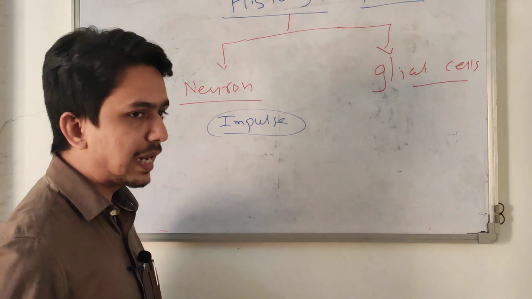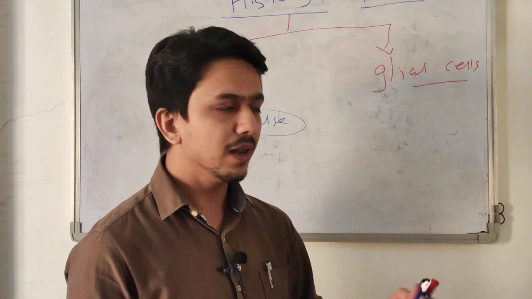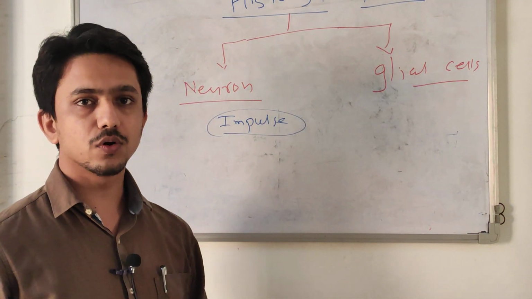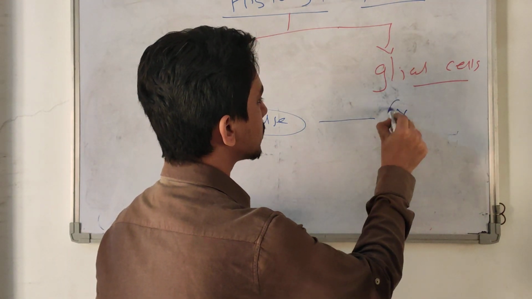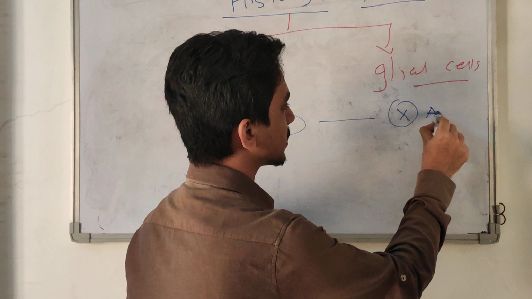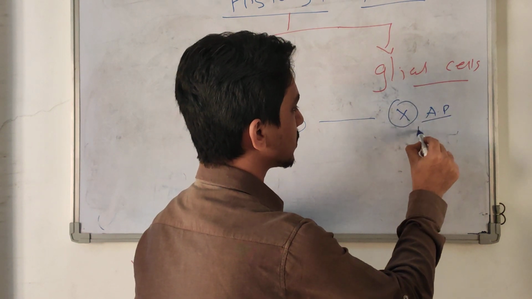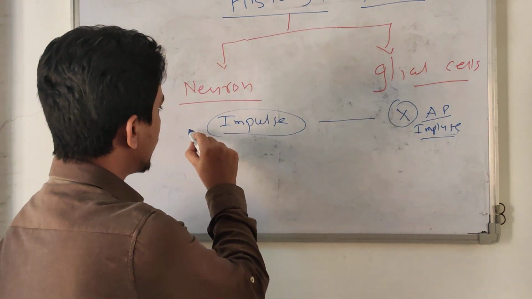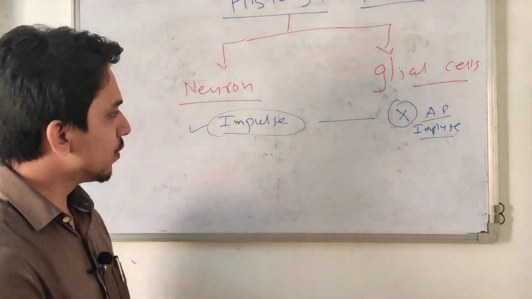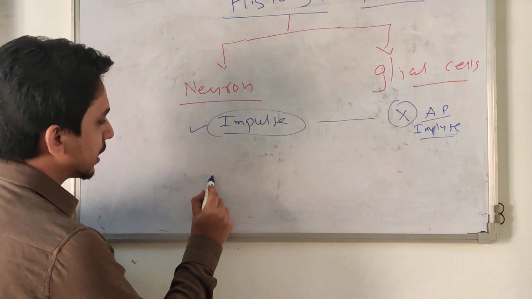They can produce electric activity, while glial cells or neuroglial cells cannot produce an action potential, or nerve impulse. What is a nerve impulse? Basically, a nerve impulse is electric activity.